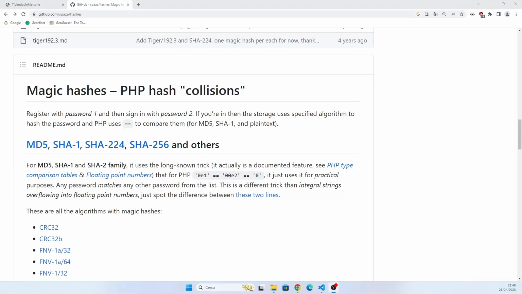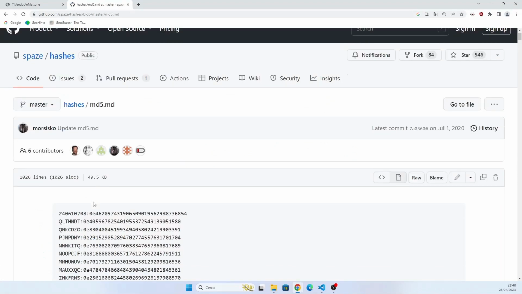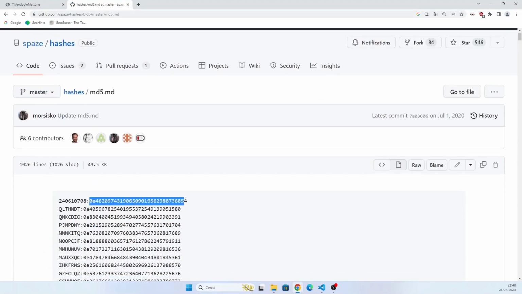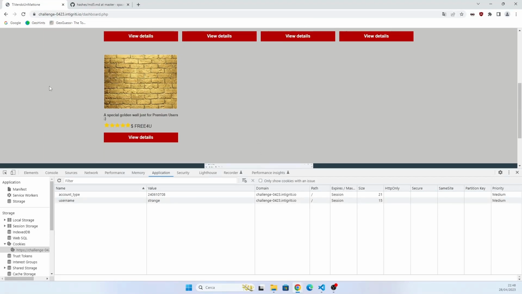When talking about hashes and loose comparison in PHP, magic hashes came to my mind. Basically, when PHP sees a string like this, starting with a number and only numeric characters, it tries to parse it as a number in scientific notation, and there is a pre-calculated value that when hashed gives you this special string. So maybe setting the cookie to this is the key to unlock the next step of the challenge, and it is.